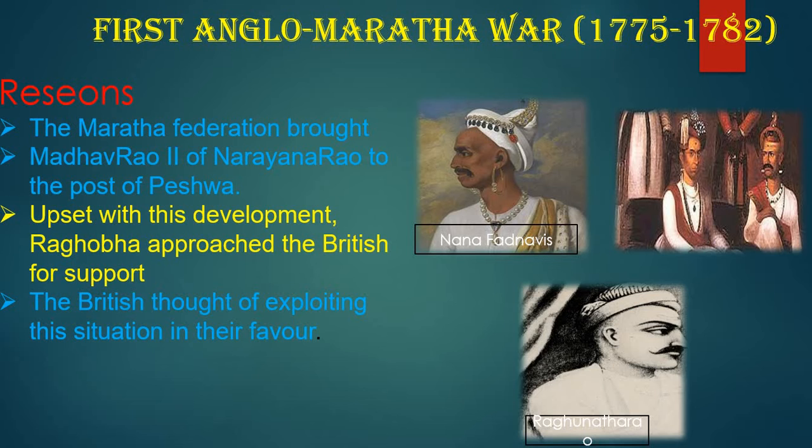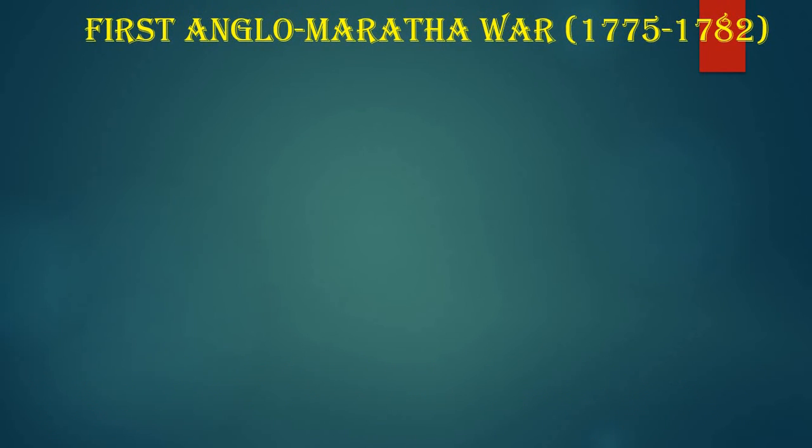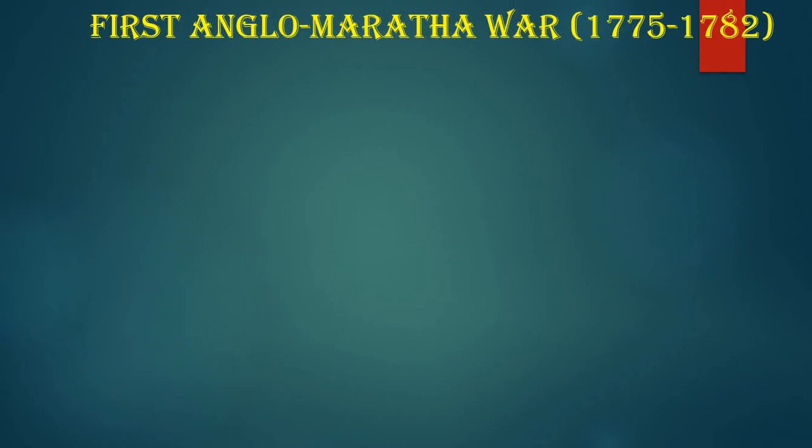So the British thought of exploiting this situation in their favor, and they came into the picture. A long war was waged from 1775 to 1782 between the Marathas and the British. Initially, the Marathas gained the upper hand, but finally they lost the battle.